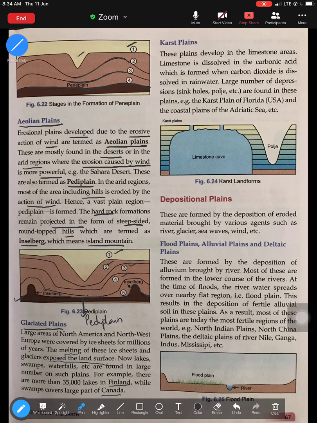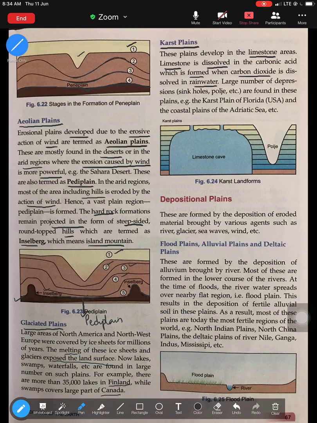The next type of erosional plain is the karst plain. Karst here basically means areas which are associated with limestone. As we all know, limestone is a type of rock which is more prone to weathering. When limestone is dissolved in acid, carbon dioxide is formed, which easily gets dissolved in rainwater.